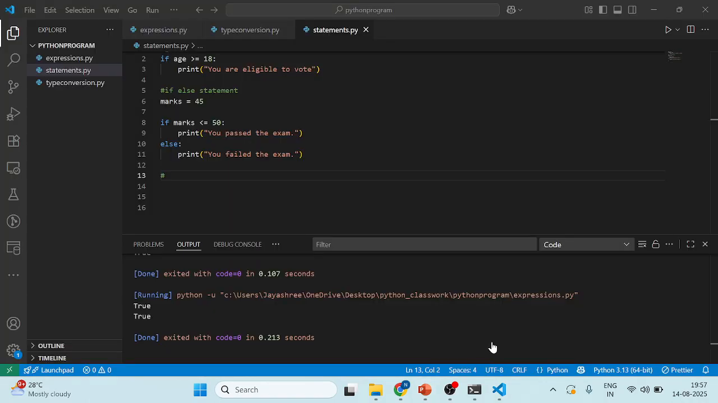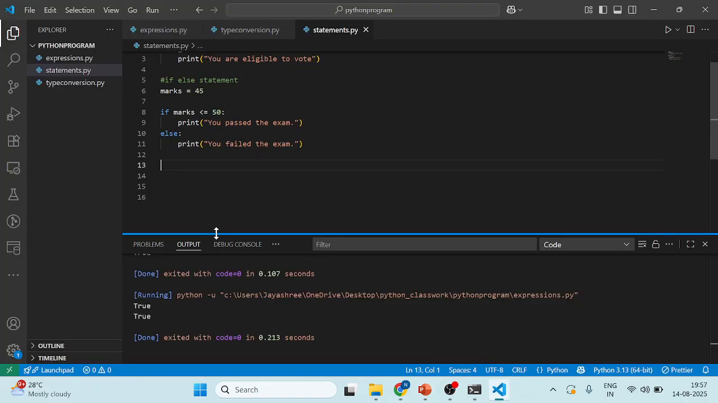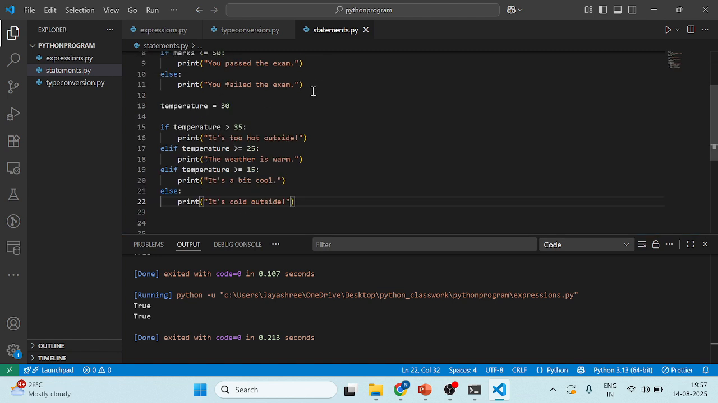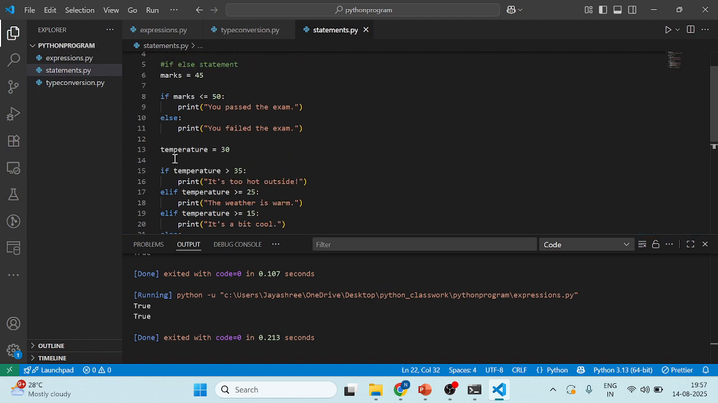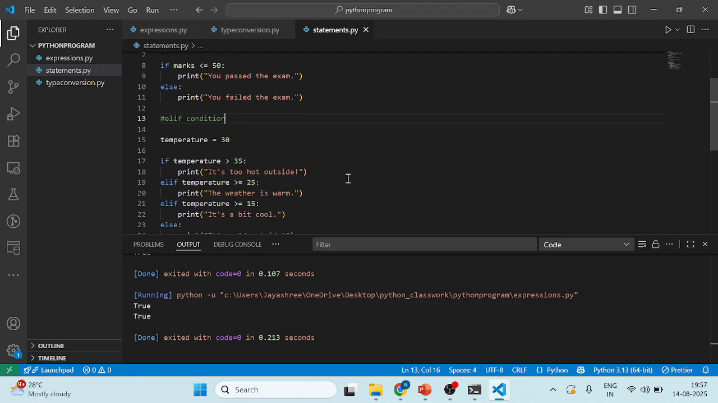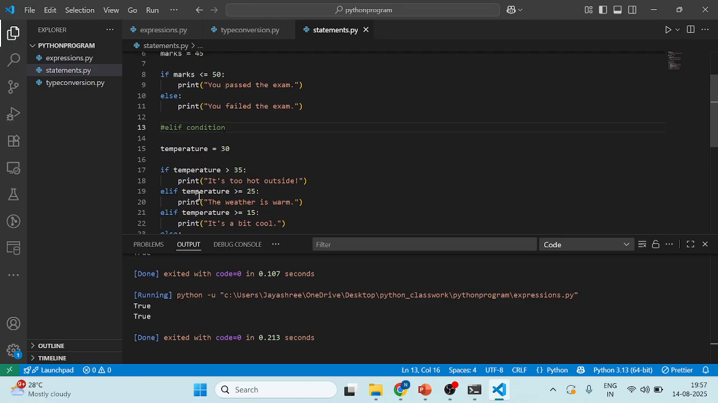So here, elif statement I'm taking. I'm declaring the temperature, so the temperature will be 30 here. If the if statement is correct, it will be printed; if not, only the if statement is printed. So in that case we have seen this one, the if and elif condition. So what happened here, we will see.